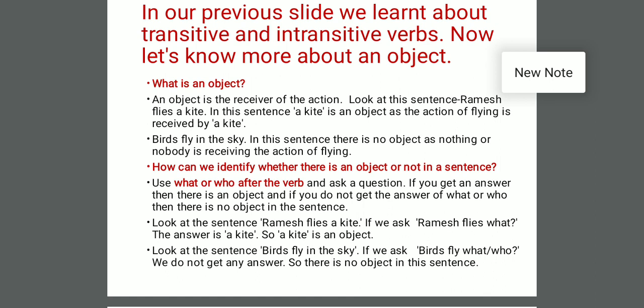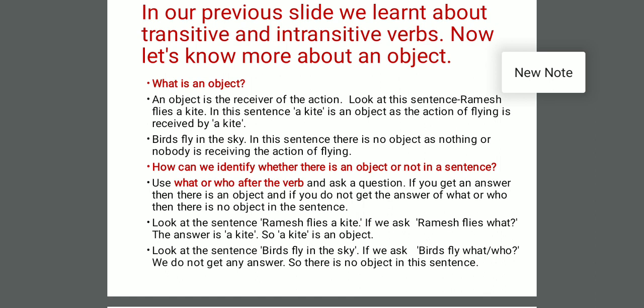Let's try to understand it with the help of these two examples. Look at the sentence, Ramesh flies a kite. If we ask, Ramesh flies what? After the verb flies, I have used what. Ramesh flies what? The answer to this question is Ramesh flies a kite. So a kite is an object because we are getting the answer of what. That's why our verb is a transitive verb.